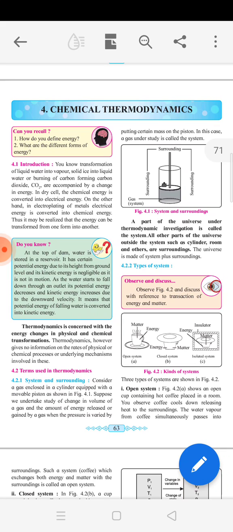A part of the universe under thermodynamic investigation is called the system, and all other parts of the universe outside the system, such as the cylinder, room and others, are called surroundings. The universe is made of system plus surroundings. So system means where the gas is kept, and surroundings means the outside parts of the system.